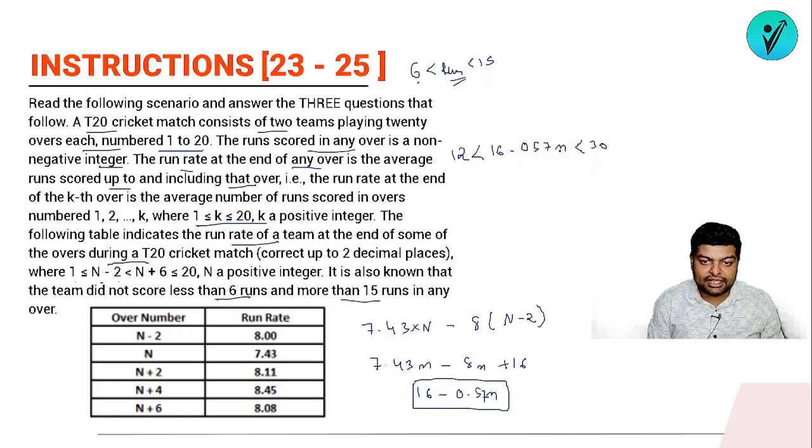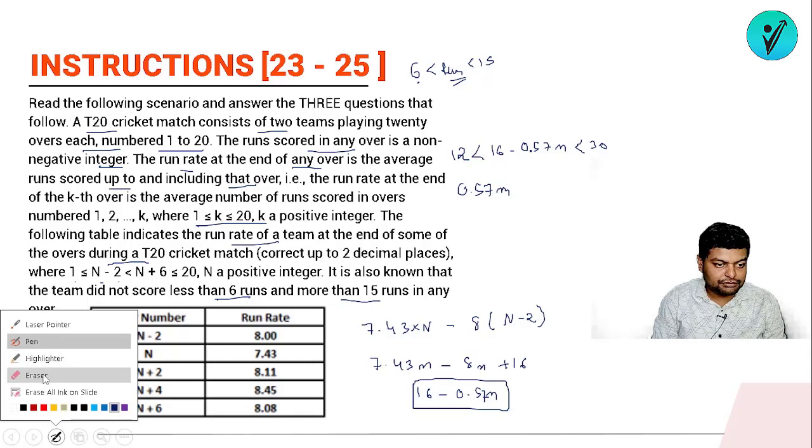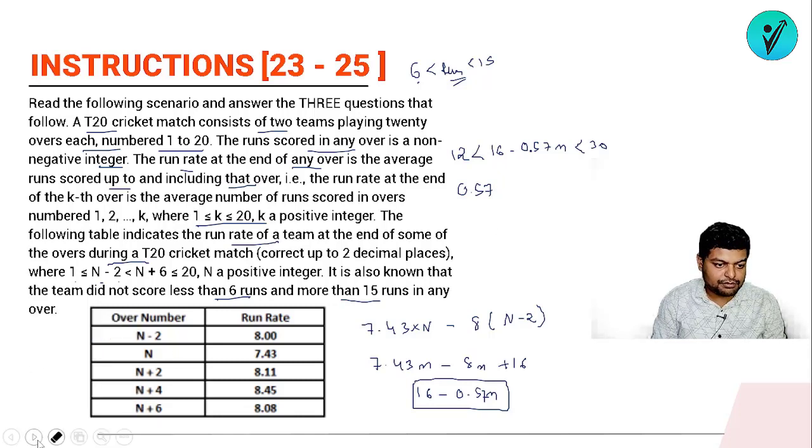In any 2 overs, this much amount of runs is scored, 16 minus 0.57n. Now this value should be greater than 12 as per the condition. So when I will be solving this condition, what will I be getting? I will be getting 0.57n should be less than what? It should be less than 4, or we can say that n is less than 4 upon 0.57.